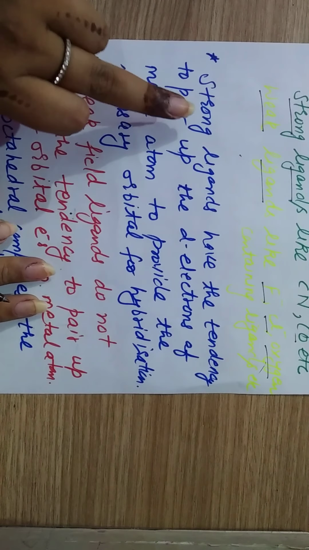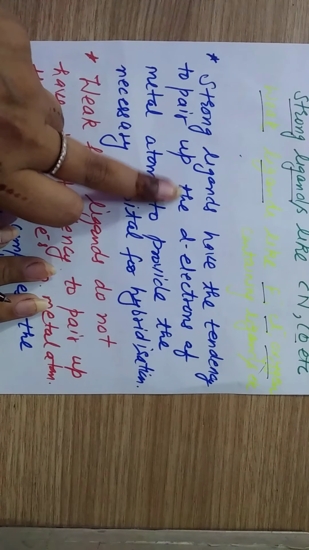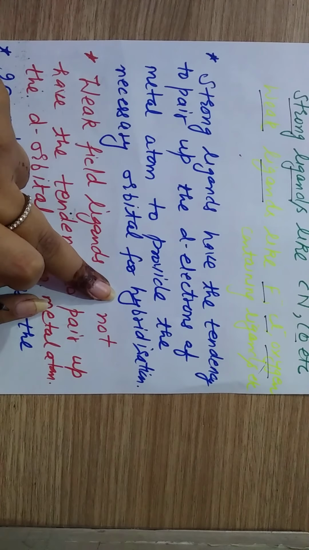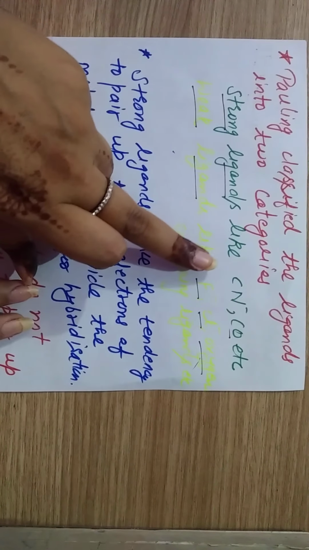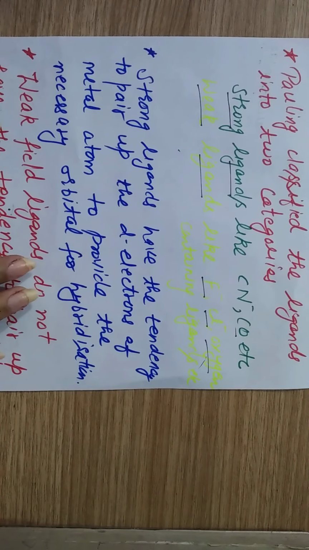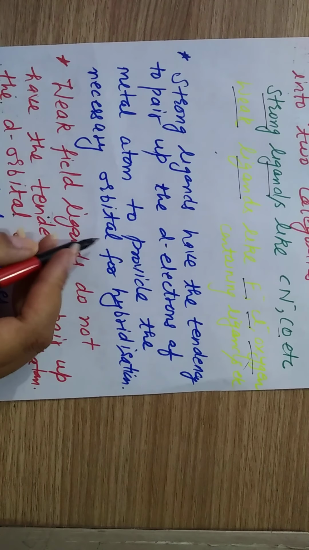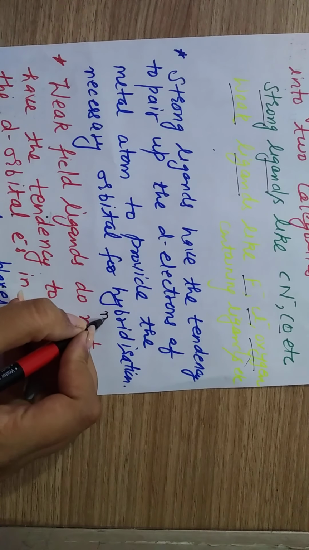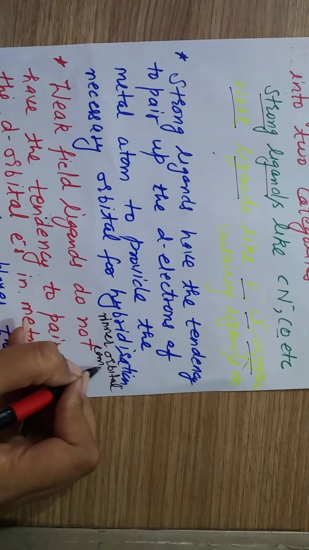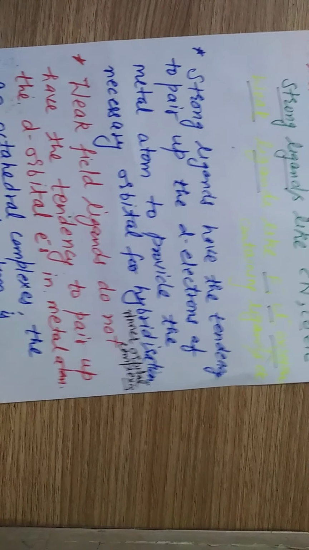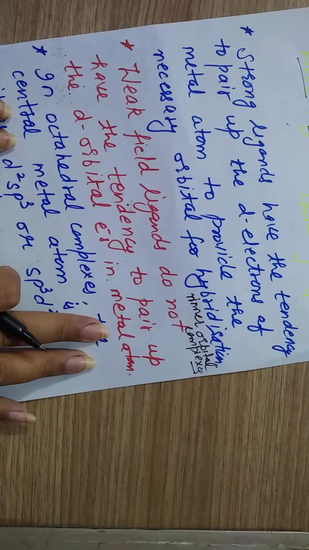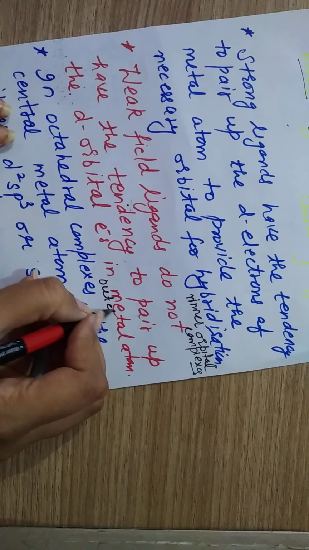Another assumption is that strong ligands have the tendency to pair up the d electrons of the metal atom to provide the necessary orbitals for hybridization. That means if these ligands are present in the coordination compound, they will pair up the d orbital electrons and give mainly inner orbital complexes. And weak field ligands do not have the tendency to pair up the d electrons in the metal atom, and they form outer orbital complexes.